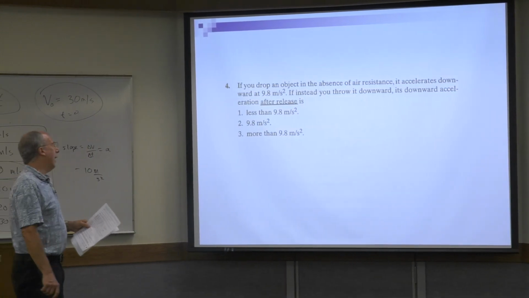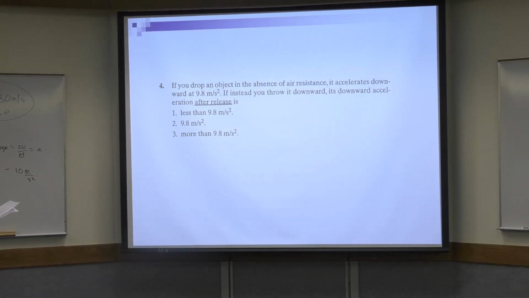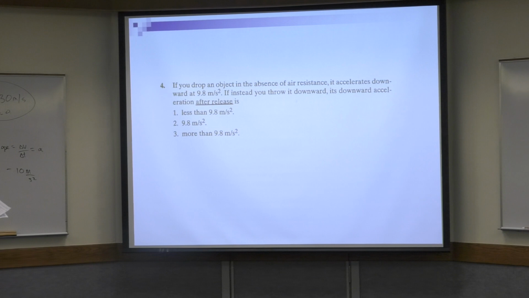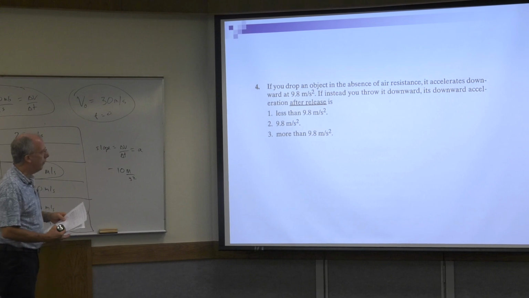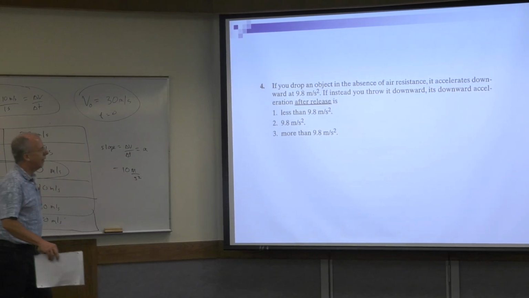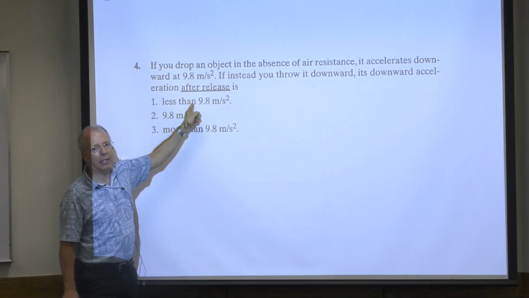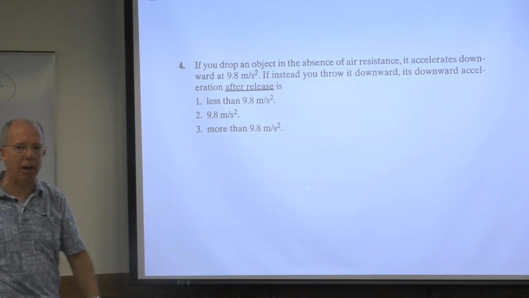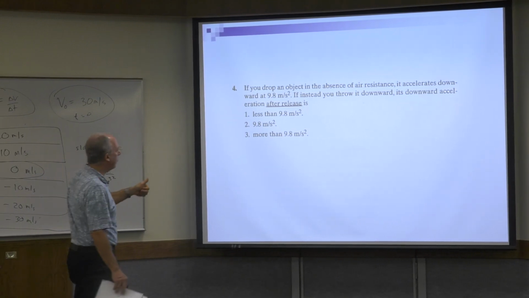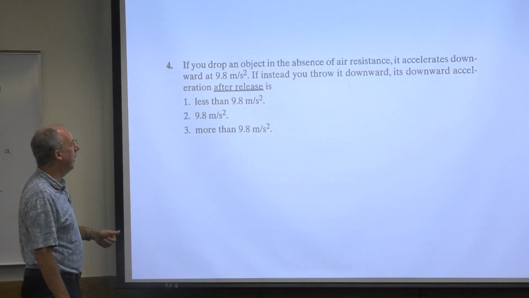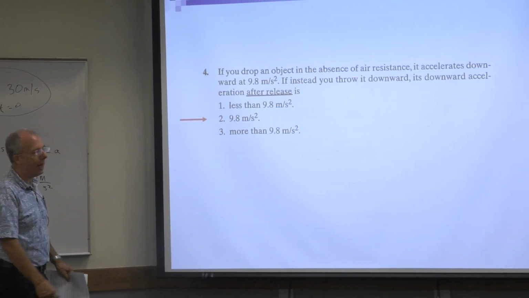All right, here's a great question. So pause your video and figure it out. Okay, we're back. If you drop an object in the absence of air resistance, it accelerates downward at 9.8 meters per second squared, right? If instead you throw it, what's the acceleration after release? Well, I already did that when I was throwing the ball. After release, you can't exert a force on it, so the only force is gravity. And therefore, the acceleration is that, 9.8 meters per second squared.